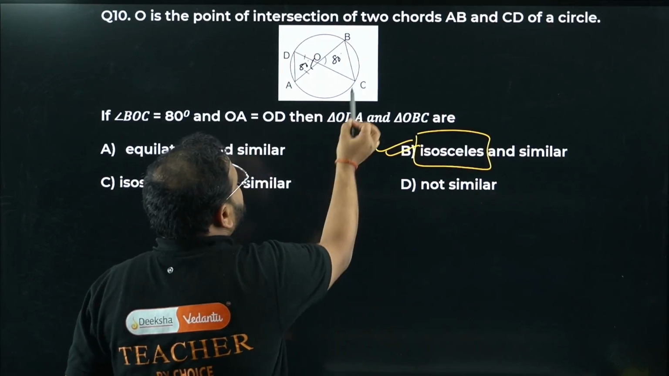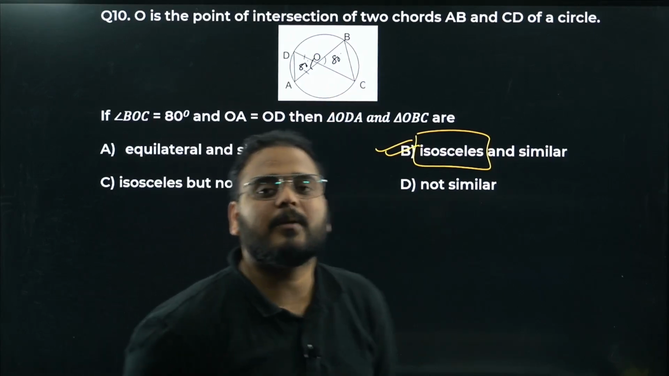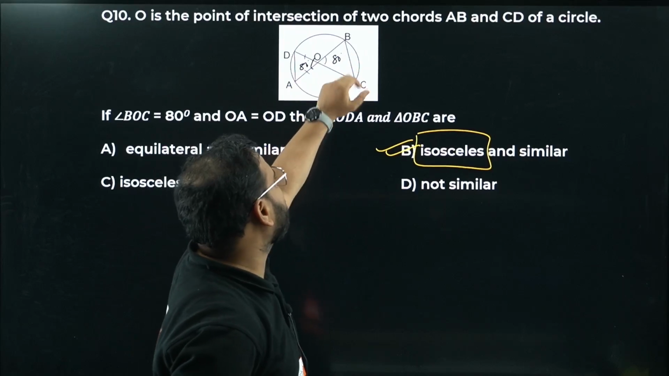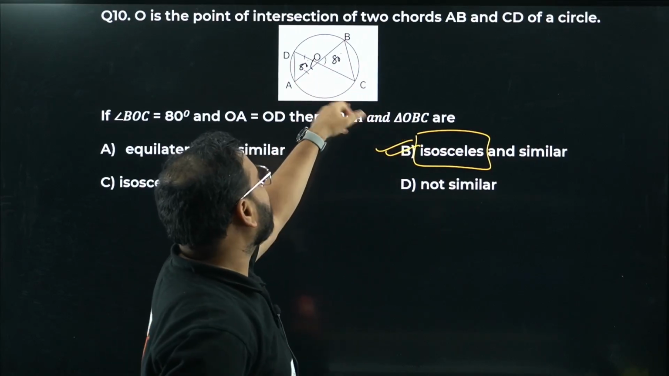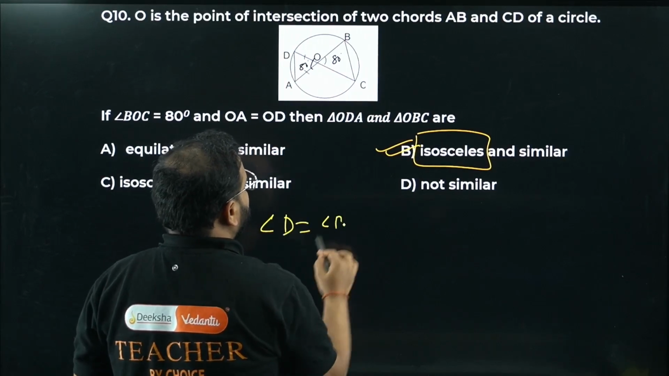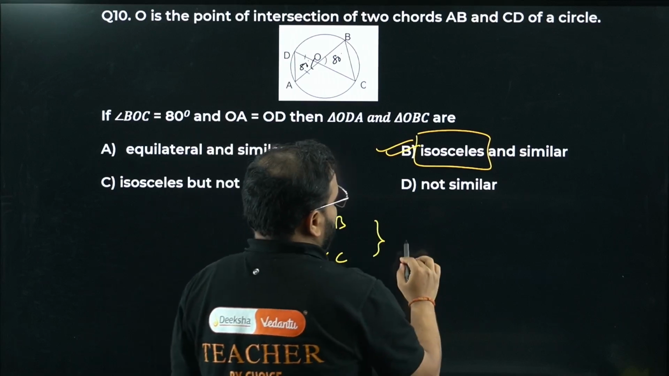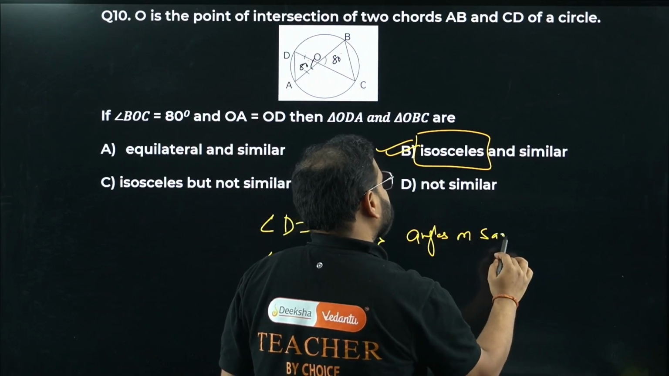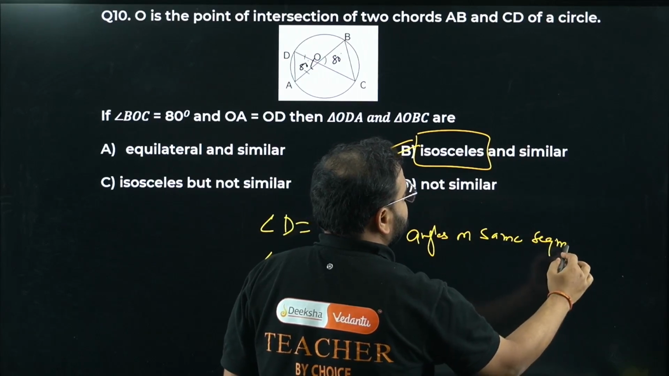If you check the angle, segment AC, right? Angle D and angle B are equal. Why? Angles on the same segment. So angle D equals angle B and angle A equals angle C. Hence the triangles AOD and BOC are similar. If you want, I can write it here. Angle D equals angle B and angle A equals angle C. Reason: angles on the same segment.